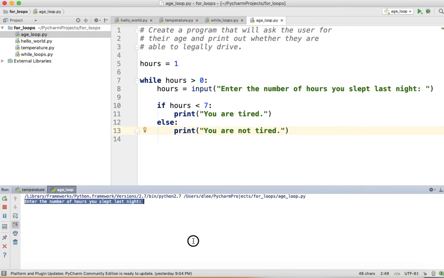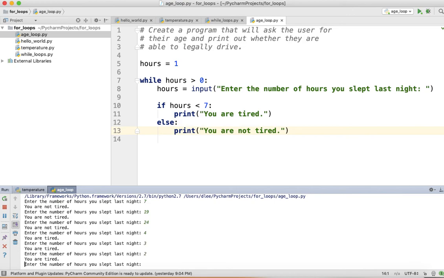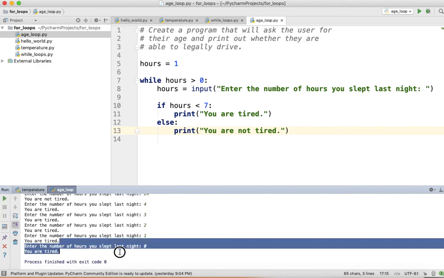Enter the number of hours you slept last night. I'm going to put 7. You are not tired. I'm going to put 19. You are not tired. I'm going to put 24. You are not tired. But I'm going to put 4 now. You are tired. 3. You are tired. 2. You're tired. 1. You're tired. I'm going to enter in 0. And it's going to say you're tired because you haven't slept at all.